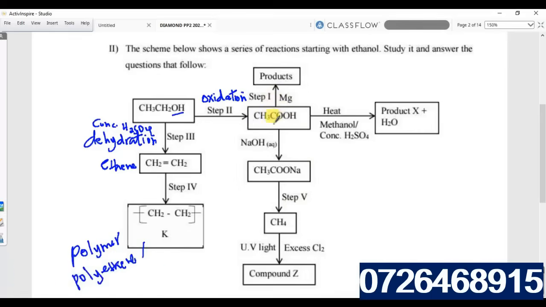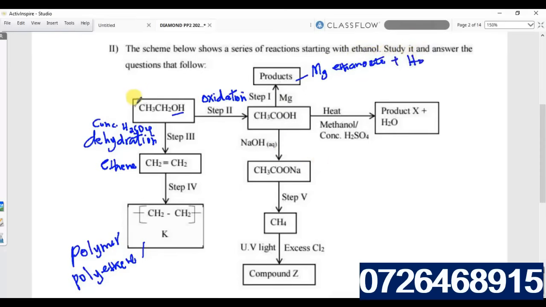This one is ethanoic acid. Ethanoic acid is reacting with magnesium to form products here. So this is an acid, remember? An acid plus a metal is going to form a salt plus hydrogen gas. So the product here is going to form magnesium ethanoate plus hydrogen gas. Those are the products.